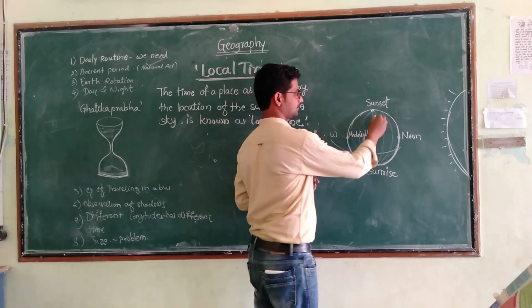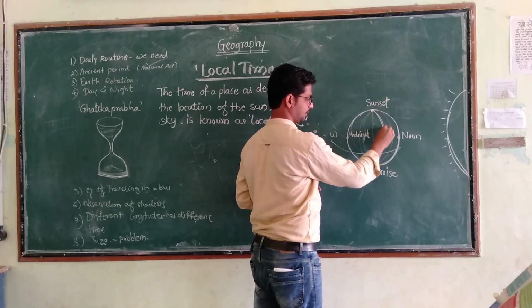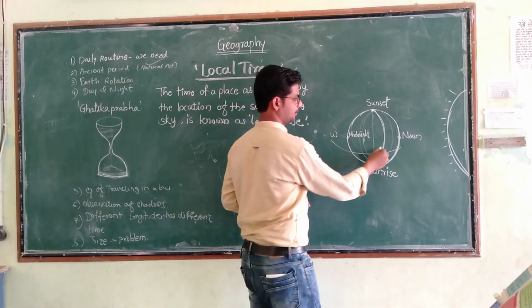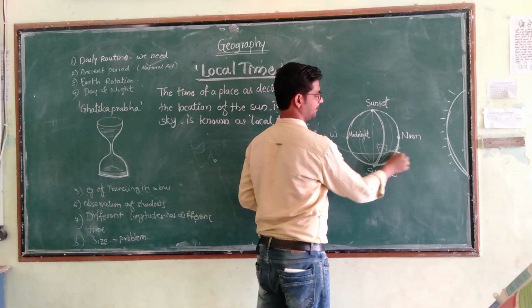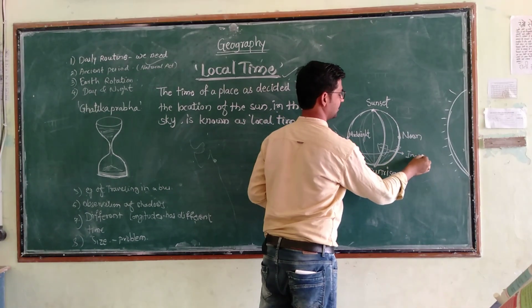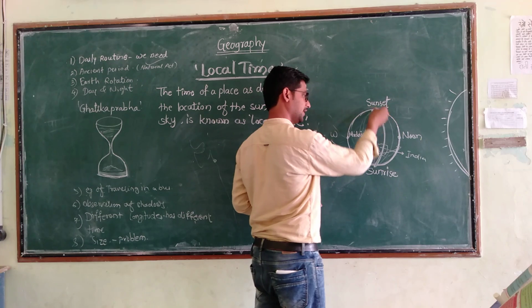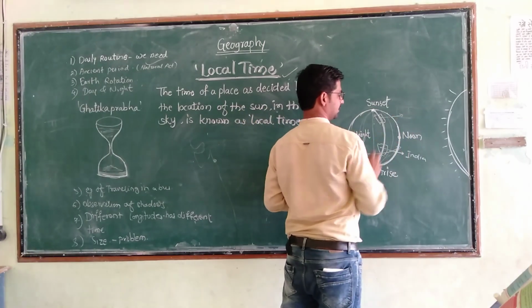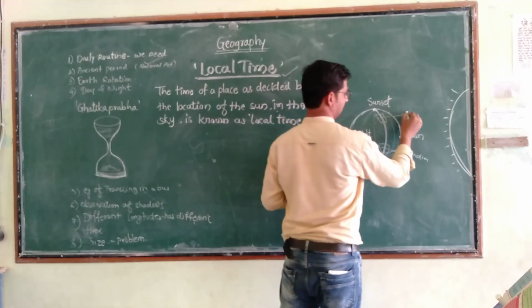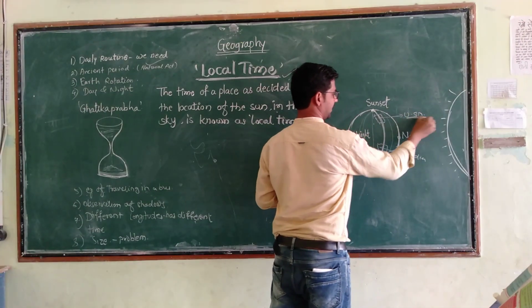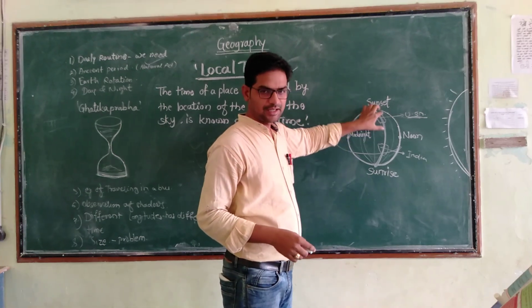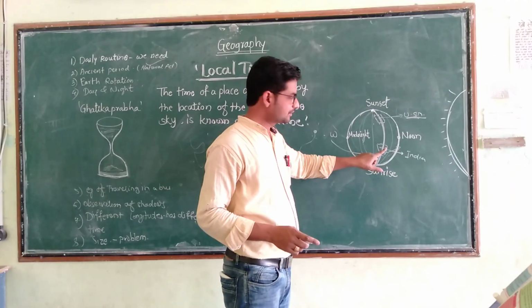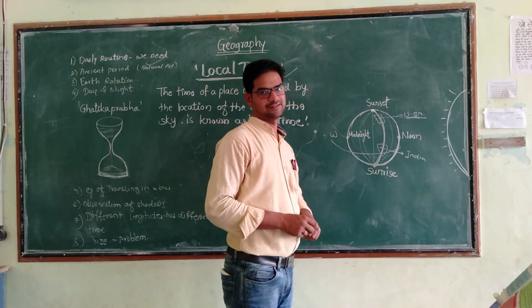For example, we will consider this longitude, and which countries are lying under this longitude. For example, here is a country, we will give the name India. And for example, on this longitude in the northern pole there is another country. We will consider, for example, America. If these two countries are located on the same longitude, then the time will be the same for these two countries.